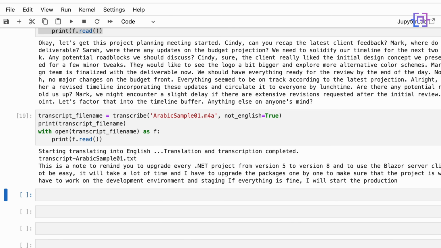Okay? And that's how you can convert your voice memo into text, especially when you have a lot of voice memos on your mobile phone and you don't have the time to go through them. The Whisper API or Whisper model is perfect for such a case. Later in this course, we are going to see also how to summarize these audio files as well.